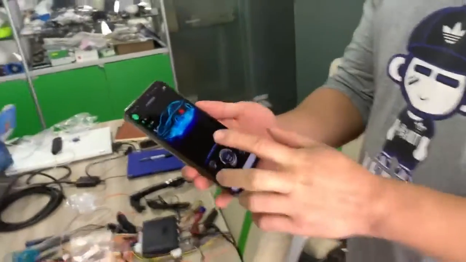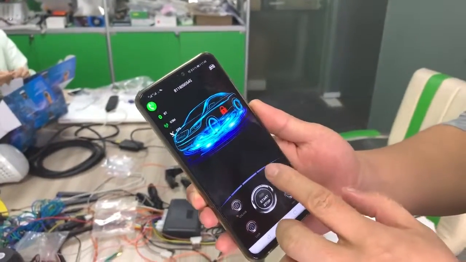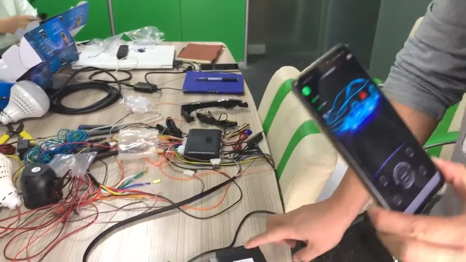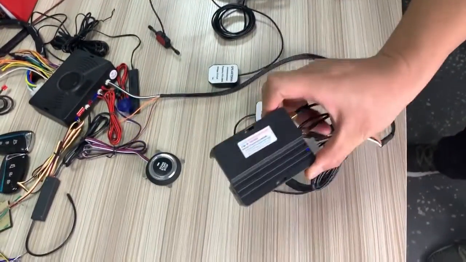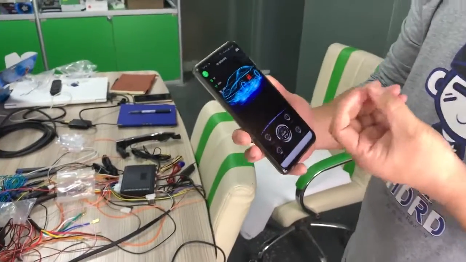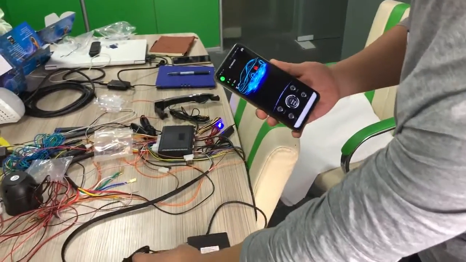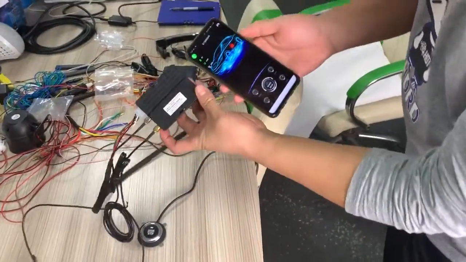And this is a Cardot app interface. Pretty interface. Yes. This is 1 car. This is another car. And we just have 1 mobile phone. Yeah, show me.